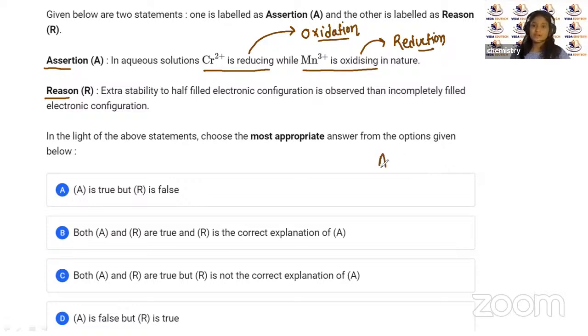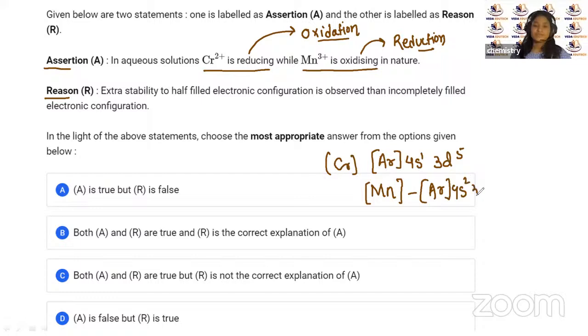For chromium, it is argon 18, 4s1, 3d5. Yes? Okay. Now if we look at Mn, it is argon 18, 4s2, 3d5.